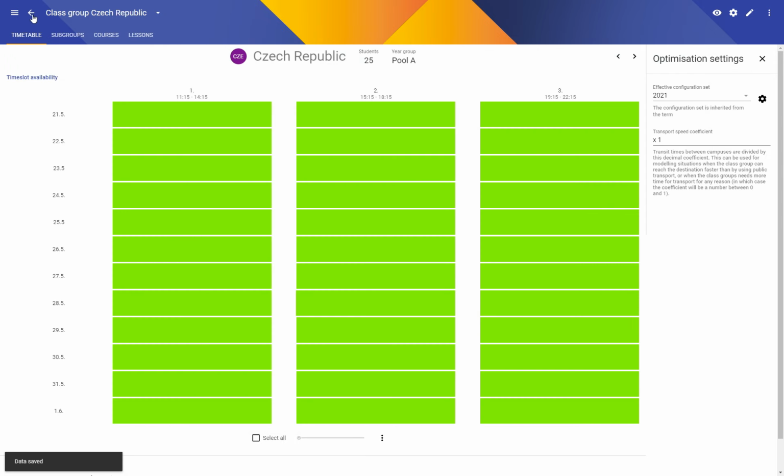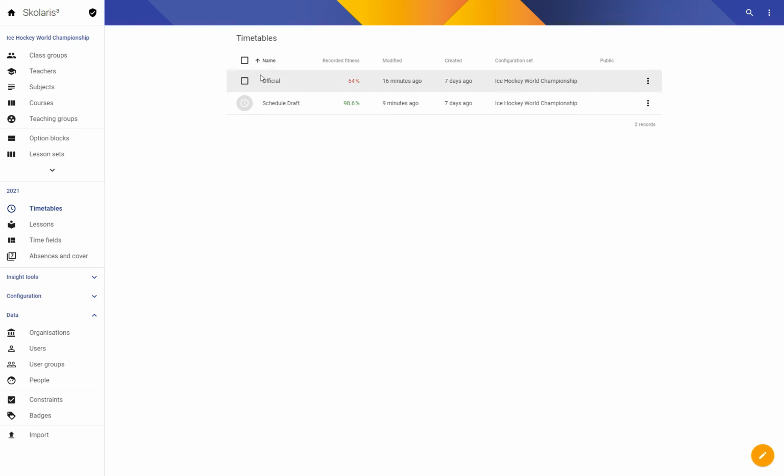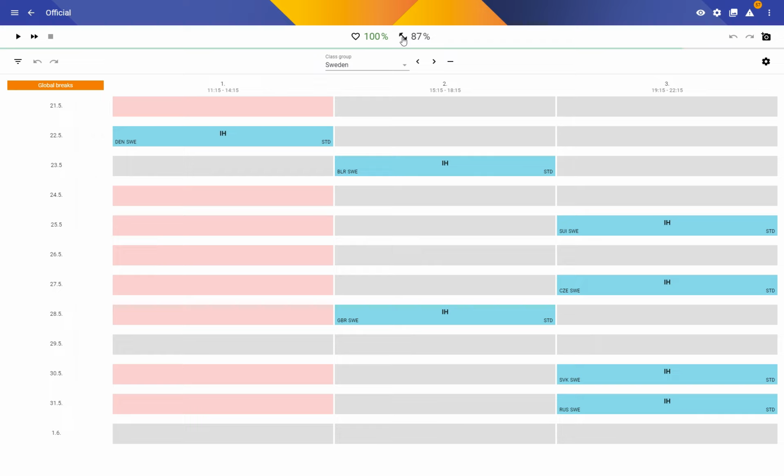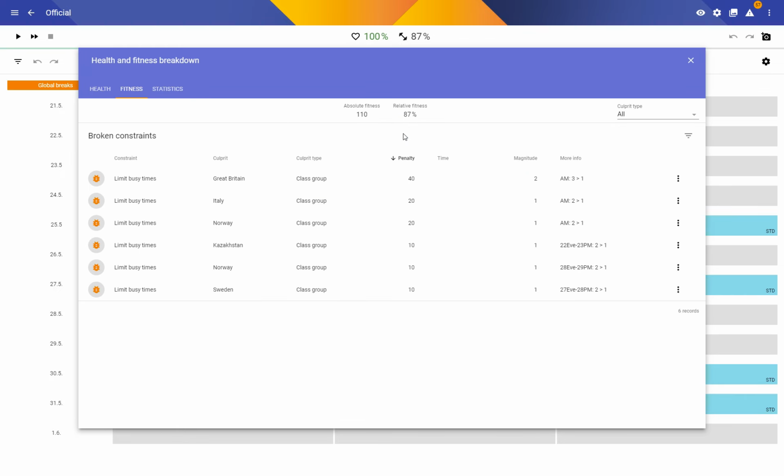I have no idea what's going to happen. Let's have a look at the official one. So this constraint is broken 3 times in the whole schedule. That's pretty good.